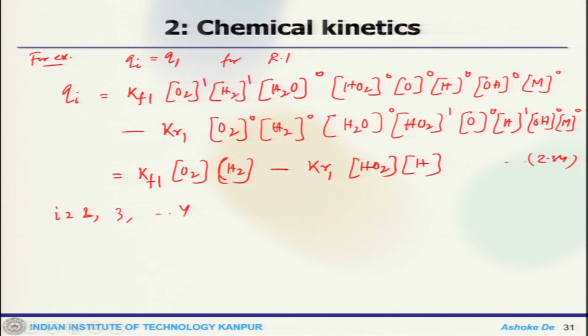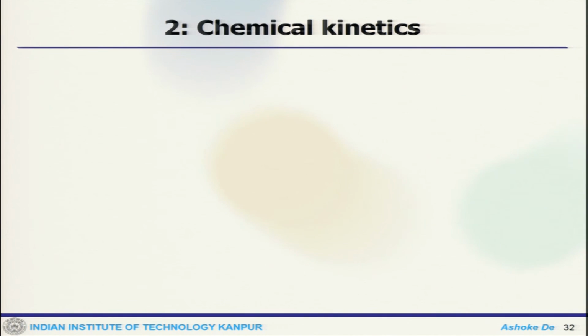Since it is a simple H2O2 mechanism and you have only a limited number of species like 8, you can actually write all the individual expressions and see how they correlate with the compact notation.